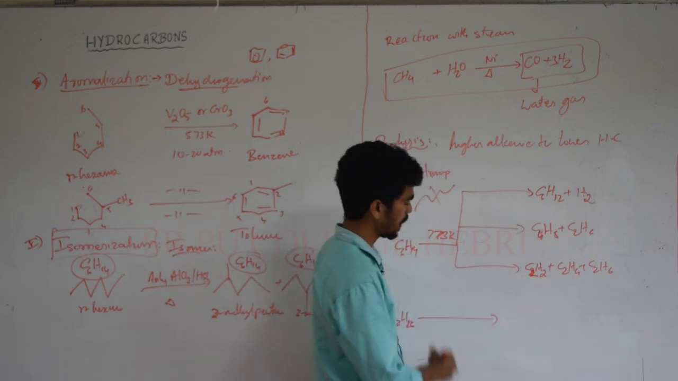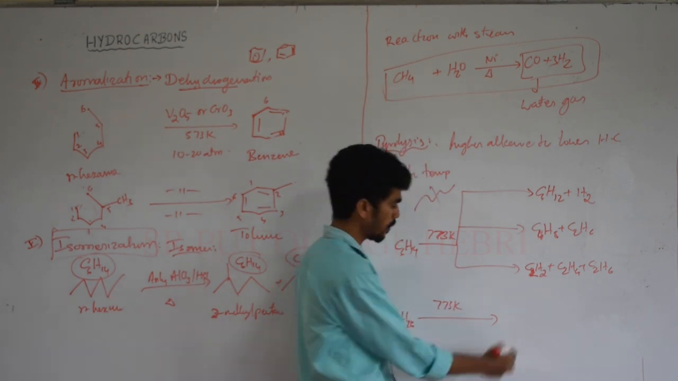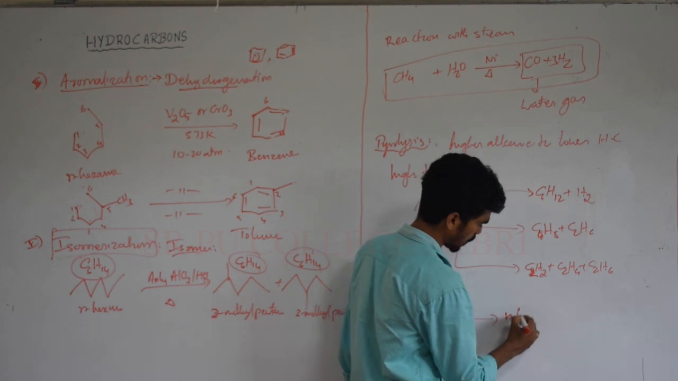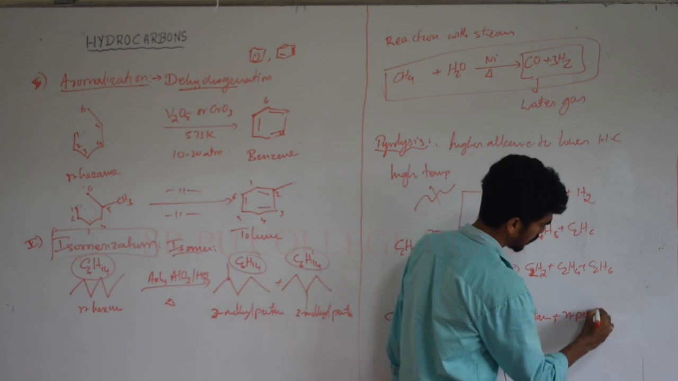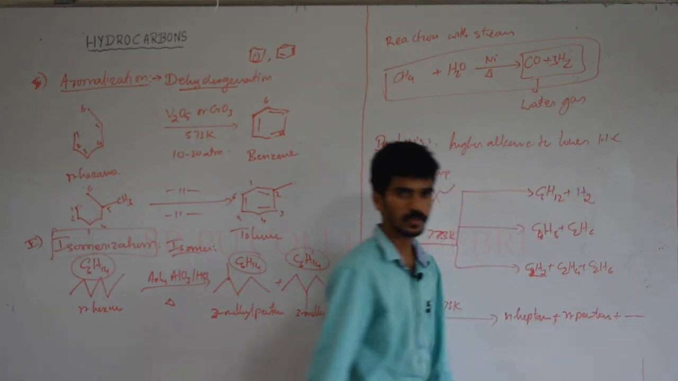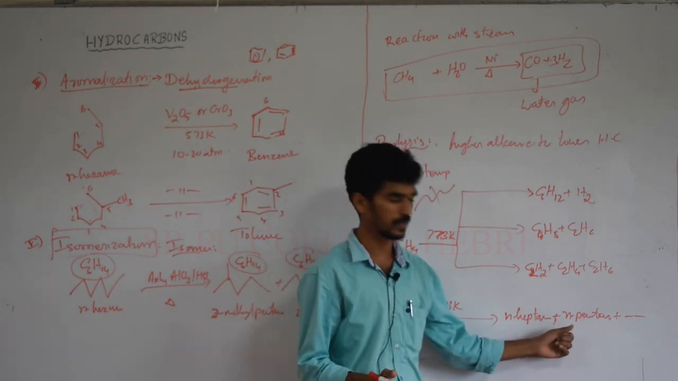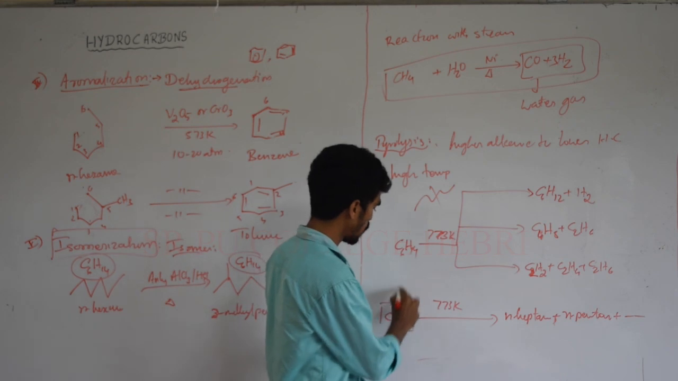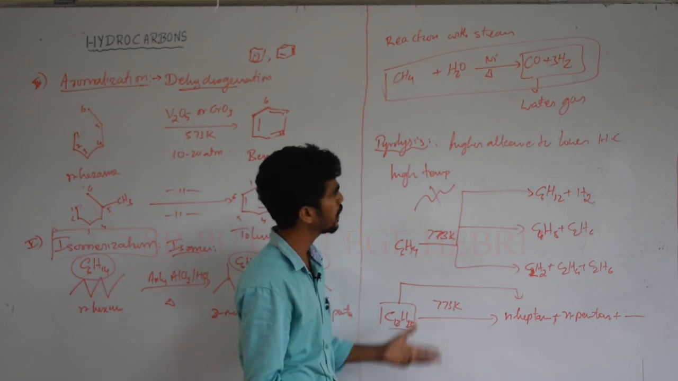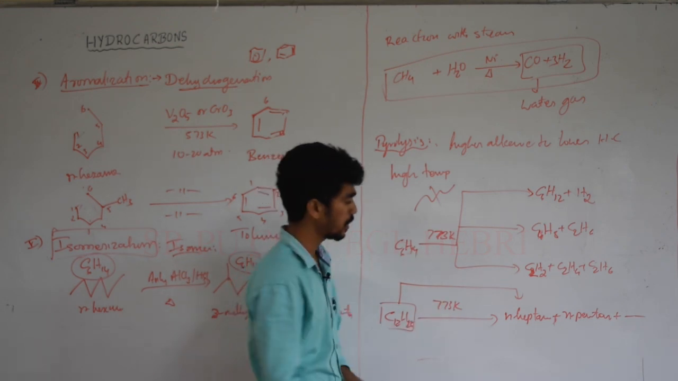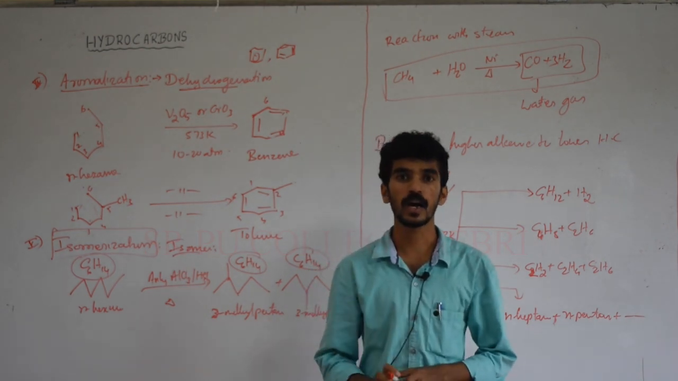C12H26 undergoes heating at 773 Kelvin. It will form n-heptane or n-pentane or other products. Okay, fragmentation takes place forming many kinds of hydrocarbons. But one thing is sure, higher alkane to lower alkane formation. Any kinds of substances may be possible in this pyrolytic reaction. Okay, these are the reactivity parts present in a hydrocarbon alkane.